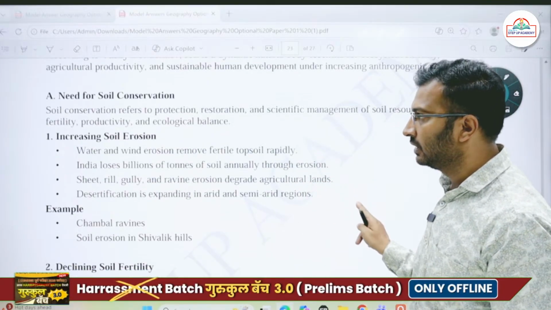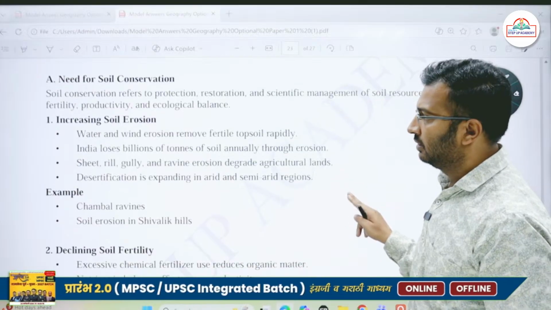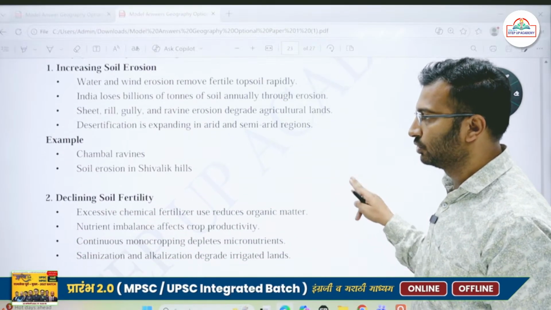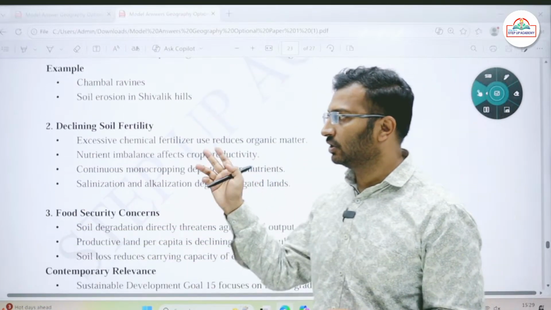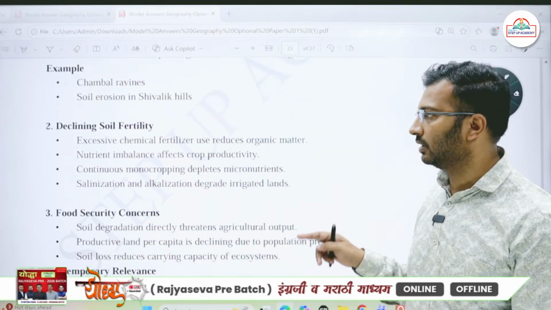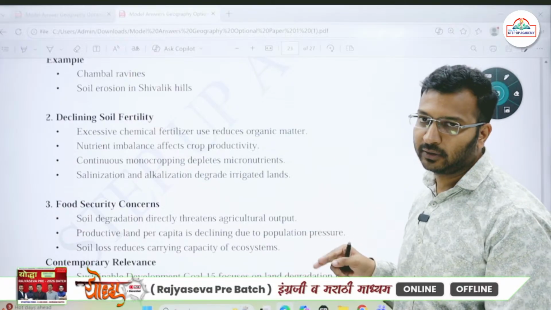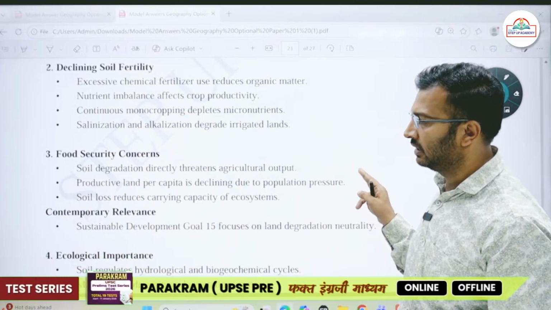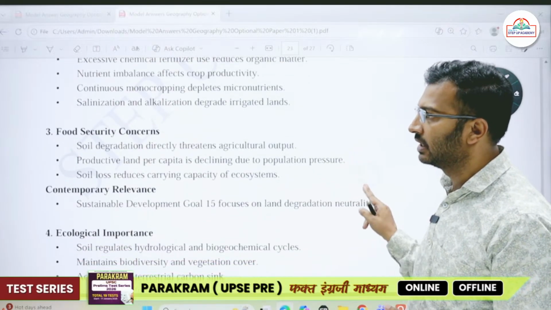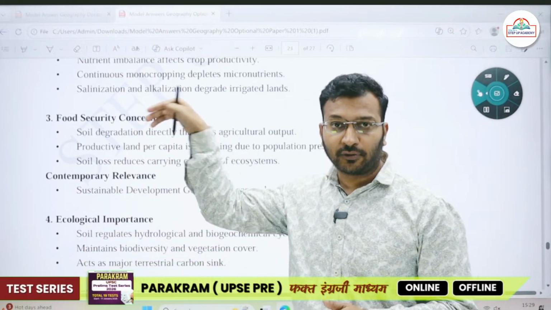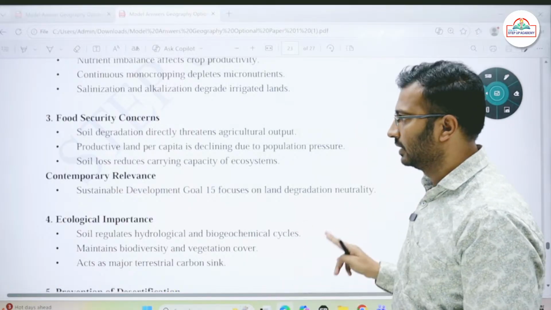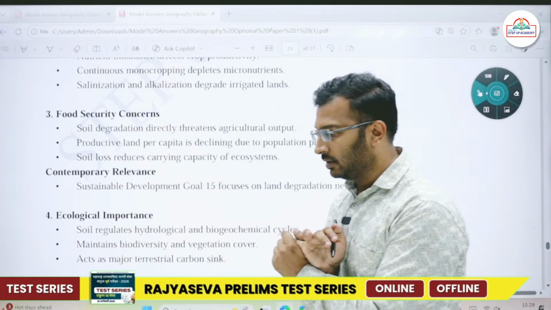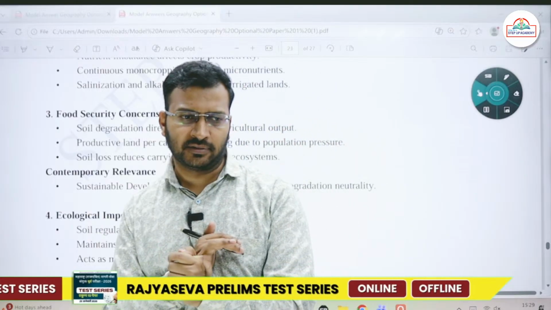Okay, so that will increase the soil erosion. Then there is declining soil fertility: excessive use of chemical fertilizer reduces organic matter. For example, in the green revolution belt, we have seen an increase in salinization and alkalization. Then food security concerns, the need for soil protection. We are already, I think, 105 or 111 in the hunger index.